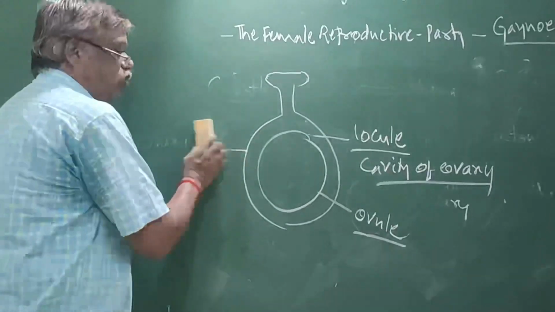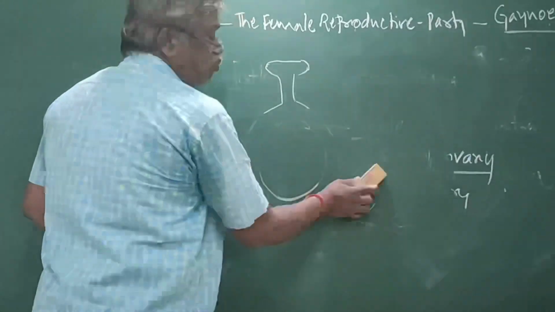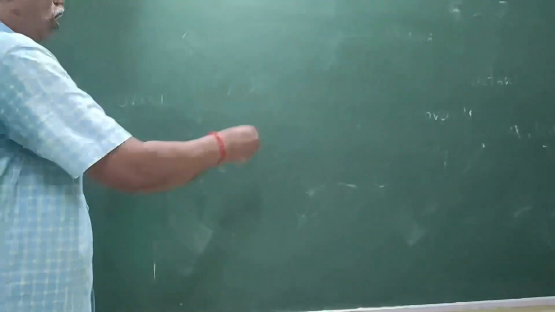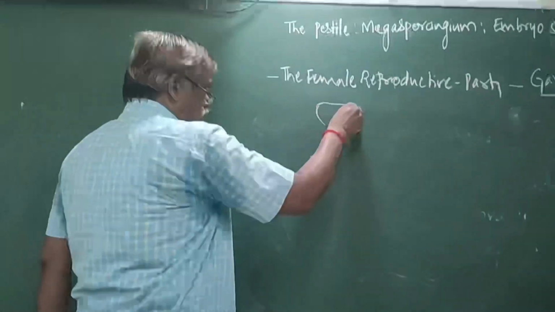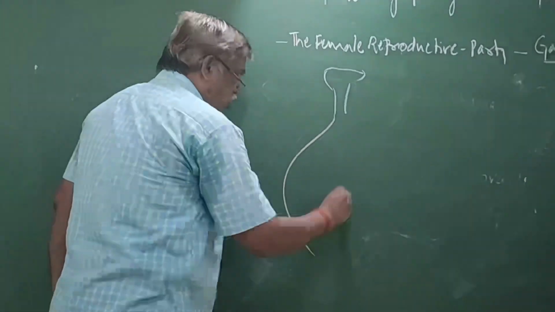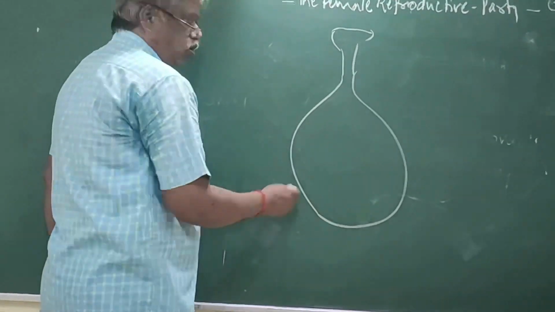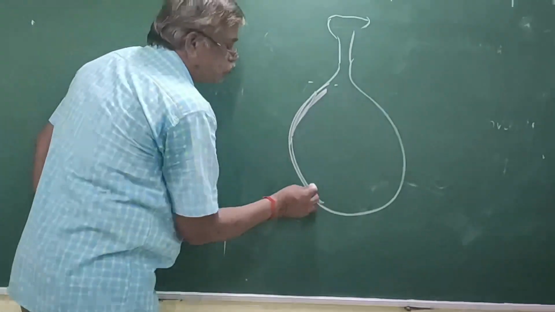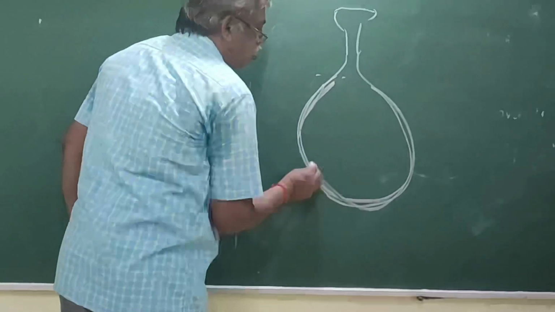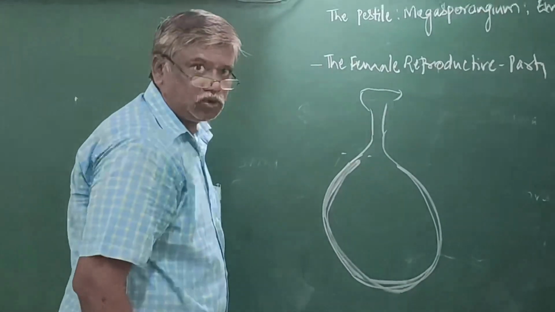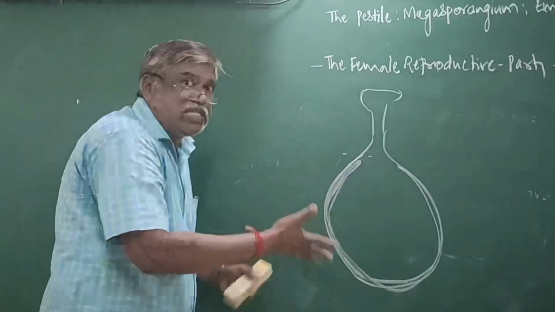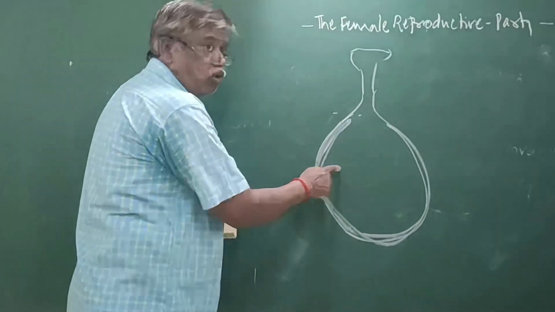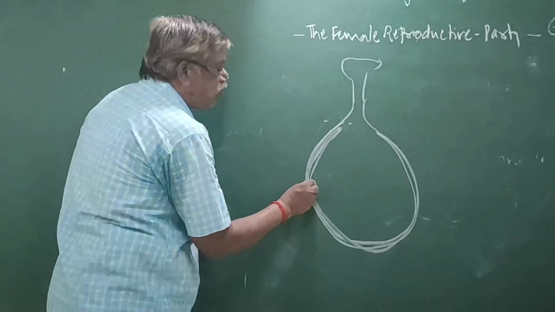Now come to how ovule formation occurs. Here is the stigma, the style, and the ovary. This is the wall of the ovary. At the young stage, the wall of the ovary forms a small placenta.